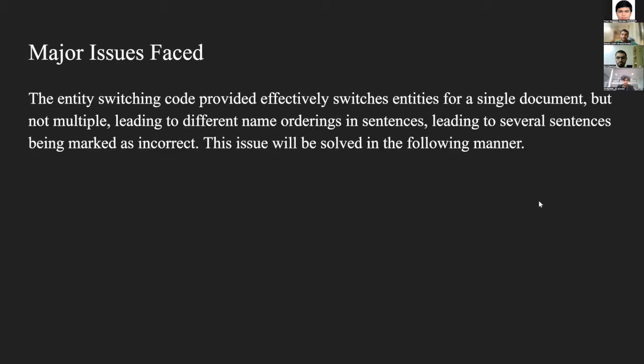And the next really big issue we faced, which tanked our accuracy, was that the entity switching code, although it effectively switches entities for a single document, doesn't do so simultaneously for multiple documents, which leads to different name orderings in different sentences, leading to several sentences being marked as incorrect in the evaluation. And we'll solve this issue in the following manner. Next slide.